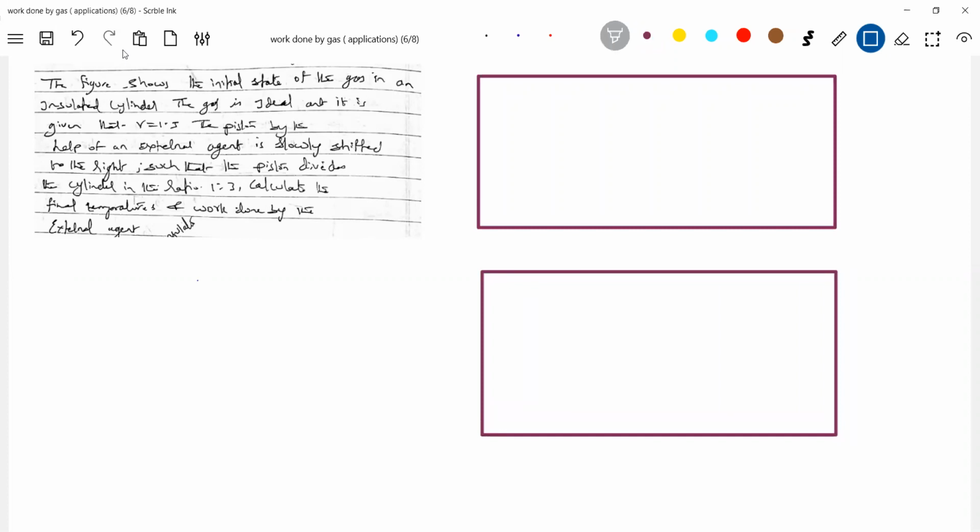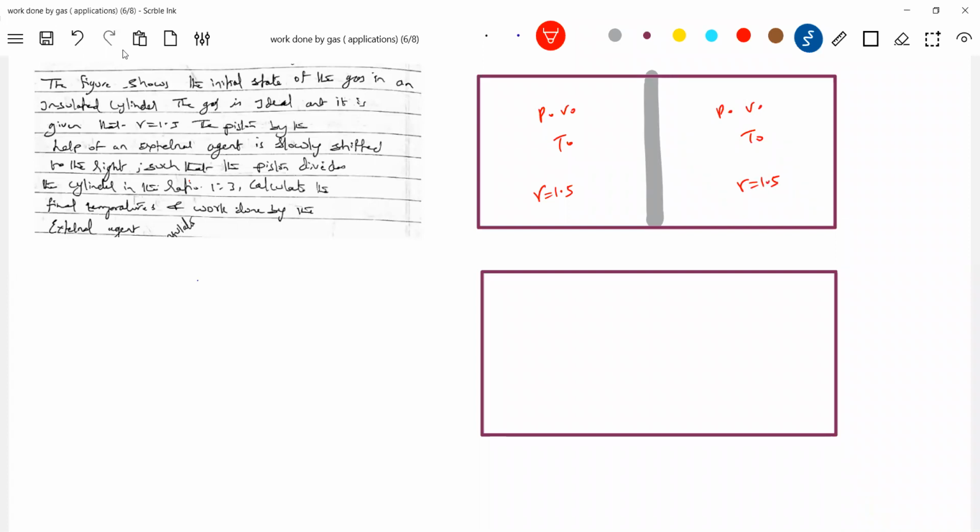So initially the piston has pressure P0, V0, T0 on both sides, gamma 1.5. It is an insulated cylinder. The piston is also insulated, non-conducting.